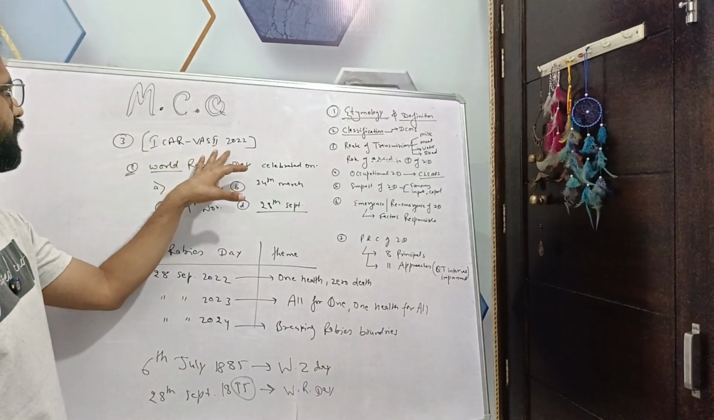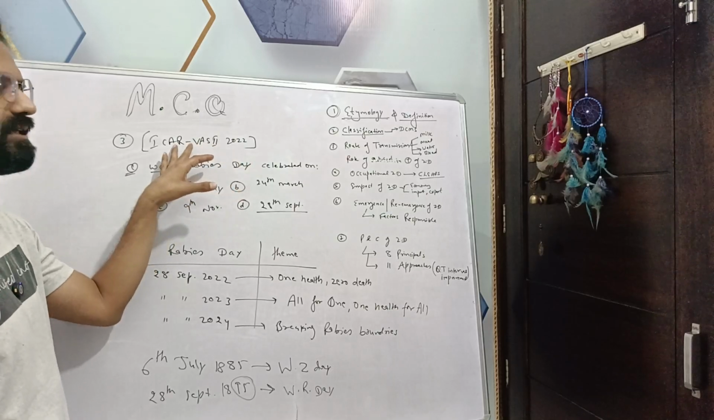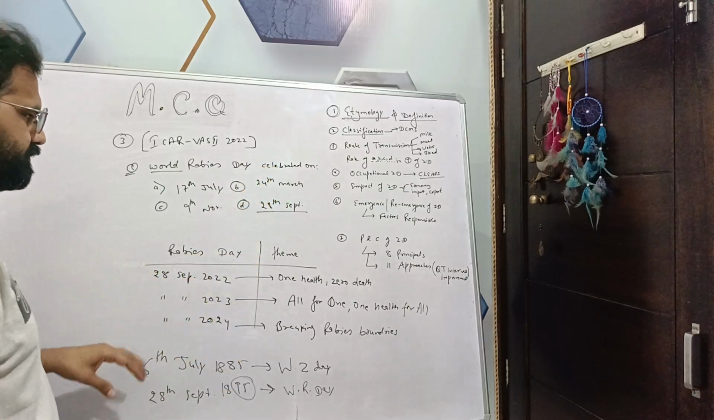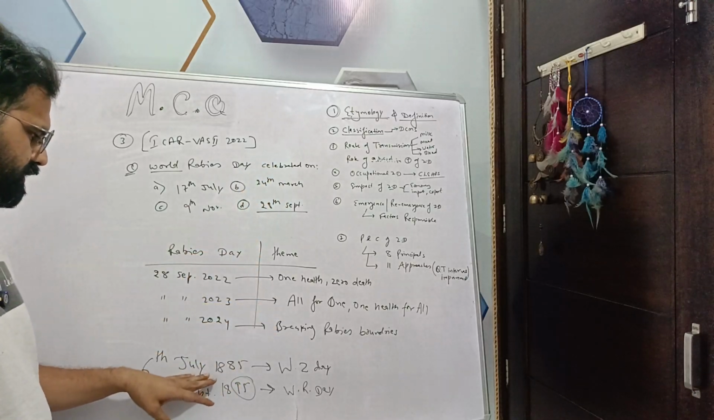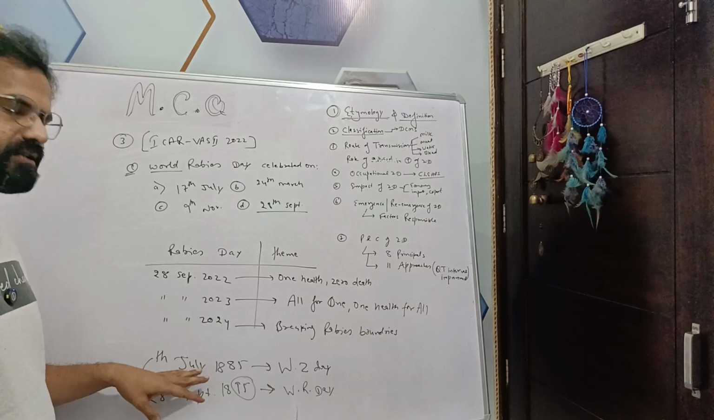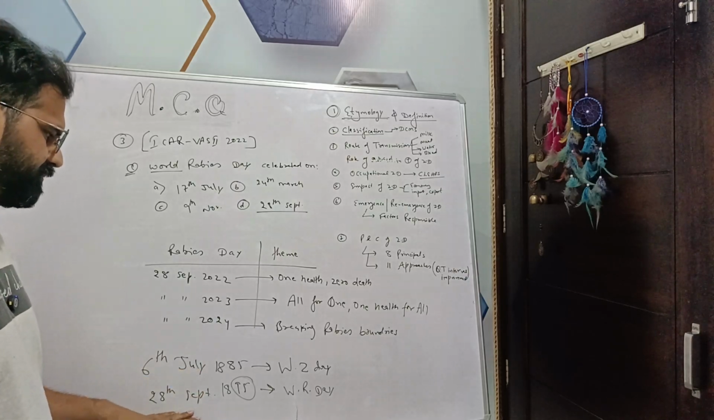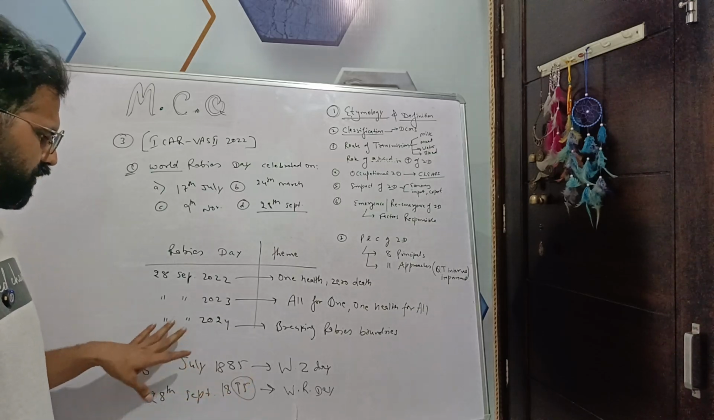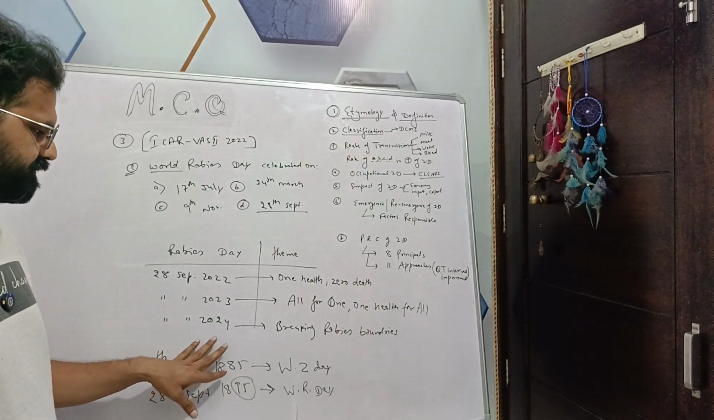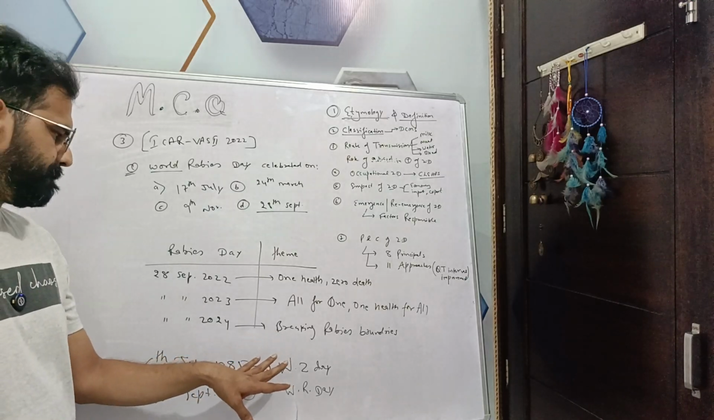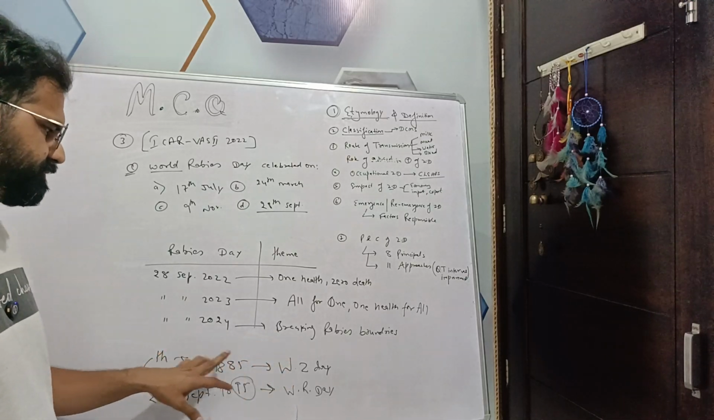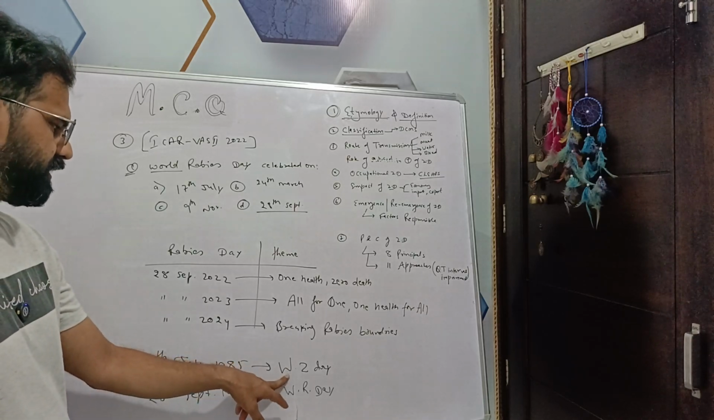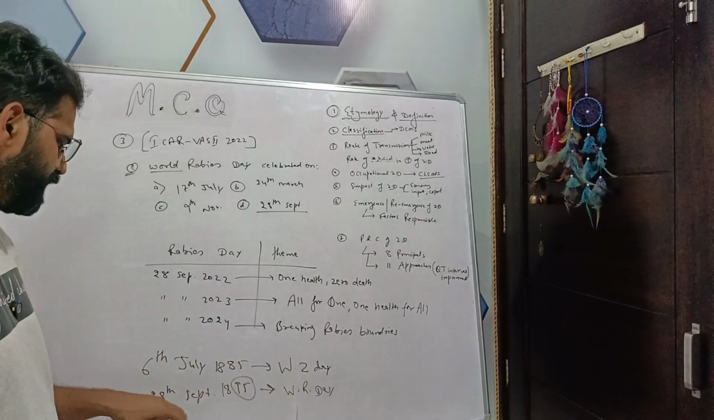Next question is from the 22 PhD section. World Rabies Day is celebrated on. So we discussed the importance of 6th July and 28th September. 6th July, 1885: on this day Louis Pasteur vaccinated a little boy with the rabies vaccine, and this 6th July is remembered as World Zoonosis Day.